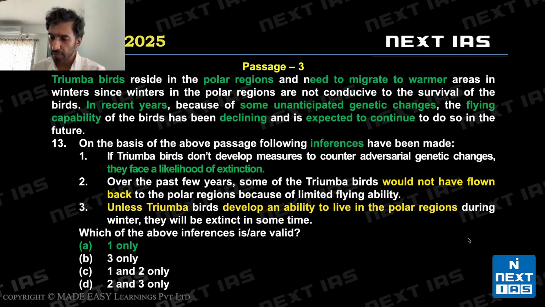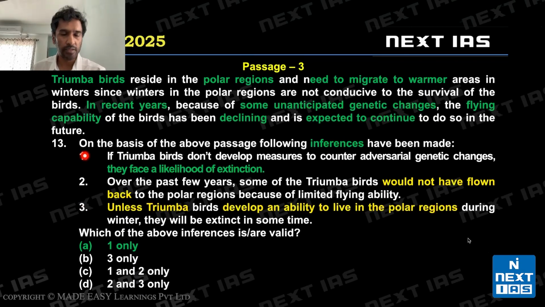Question 13. Some triumphant birds live in polar regions. They need to migrate to warmer regions. We know about migrations as a concept. But in recent years, we are told some unanticipated genetic changes. So these birds have some genetic change and their flying capability has been declining and is expected to continue. So their capacity to fly or migrate over longer distances is being reduced. All right. Now I said 3 questions were tricky. I think question 13 can be considered tricky because of options 2 and 3.